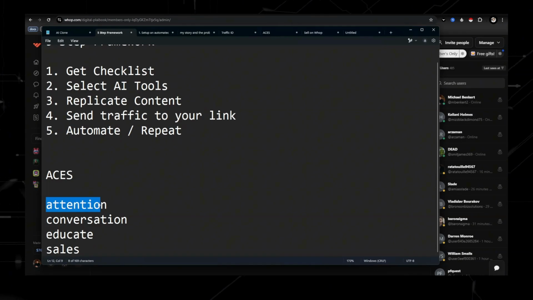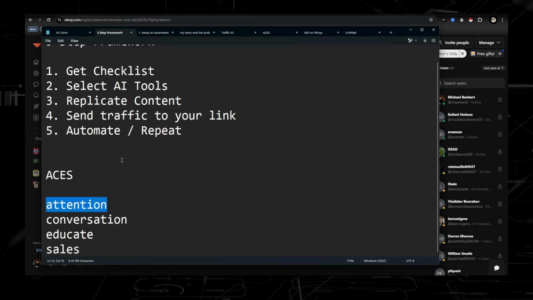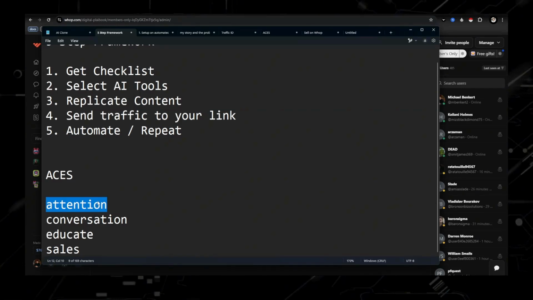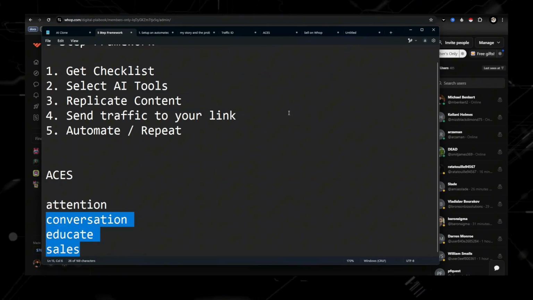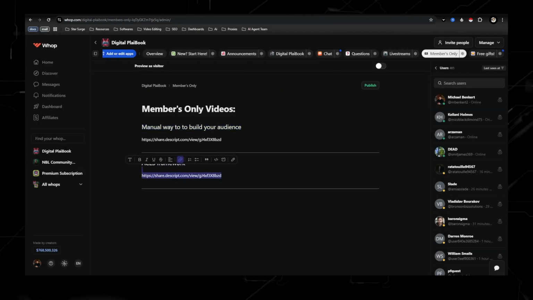So this is what every business needs. Needs attention, and attention is the new currency. And if you're brand new, you're not going to have a lot of followers, a lot of attention, but if you start using this framework, you're going to be able to generate that a lot quicker than most people. So I'm actually not going to go over that real quick, because I do remember that I literally have a video talking about it right here. So just go ahead and watch that.